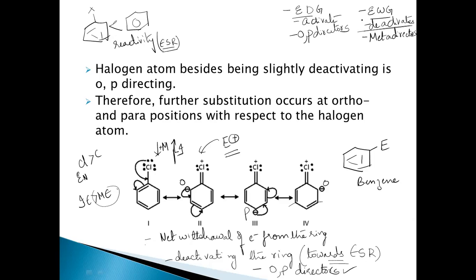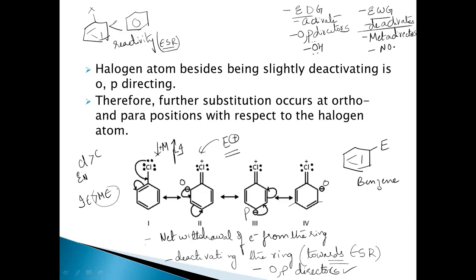Generally, the electron donating groups like OH, what will they do? They will donate the electrons into the ring, and there is no stronger mesomeric effect opposing it. So the negative charge will be increased at the ortho and the para positions, so the electrophile can attack at ortho and para positions. So generally the electron donating groups are activating groups and ortho-para directors, like OH.